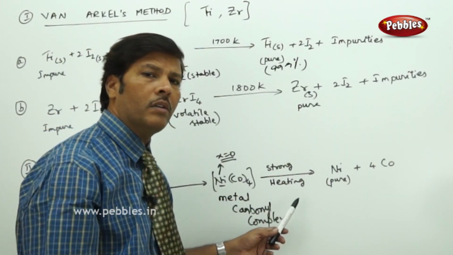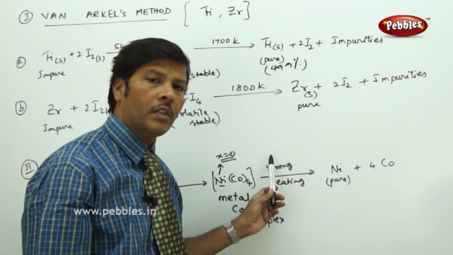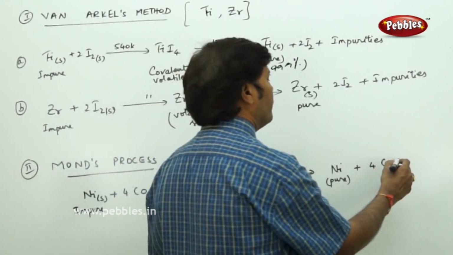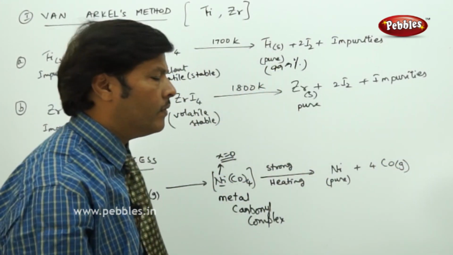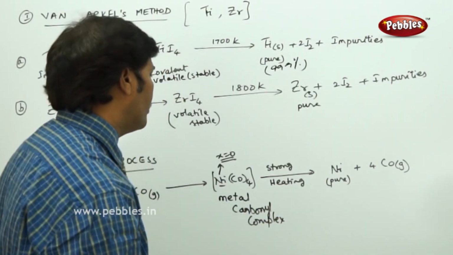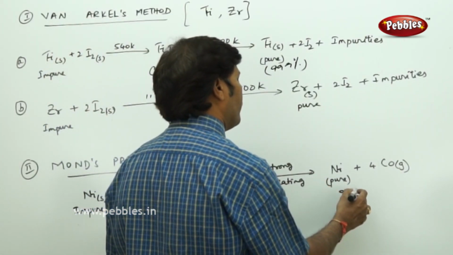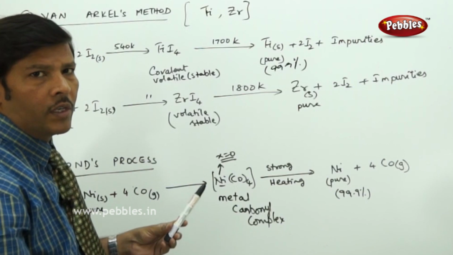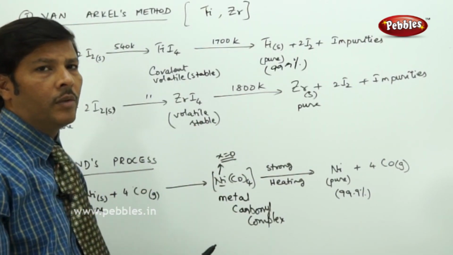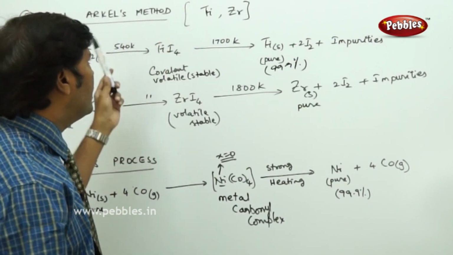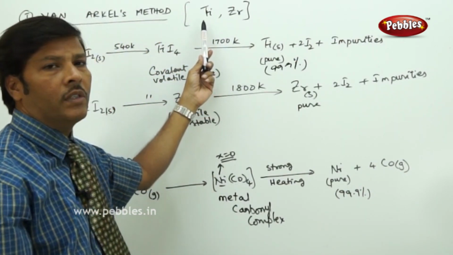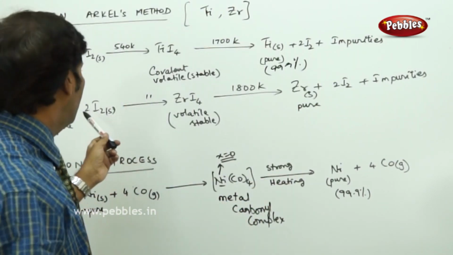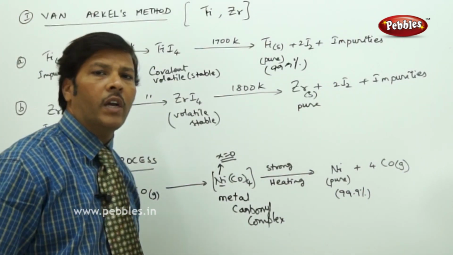Upon strong heating, at a temperature of around 1500 to 1800 Kelvin, you get pure nickel, and the byproduct is 4 moles of carbon monoxide gas. In this way we are able to prepare even nickel to its purest extent, up to 99.9%. So in this way we can isolate metals in the extremely pure form through the method called vapor phase refining. In this vapor phase refining we have done titanium, zirconium and nickel. Nickel we do with the Mond process, and titanium and zirconium through Van Arkel's method.